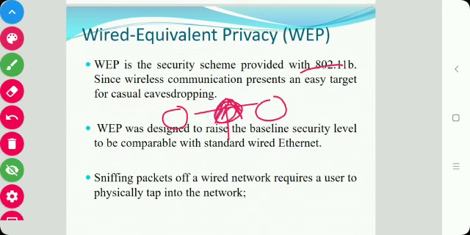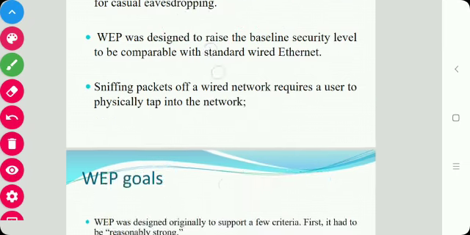So the WEP designers wanted snoopers to go through a similar level of effort to eavesdrop on the data between the sender and receiver. However, several severe design flaws are there in WEP that we will see in the next topic.